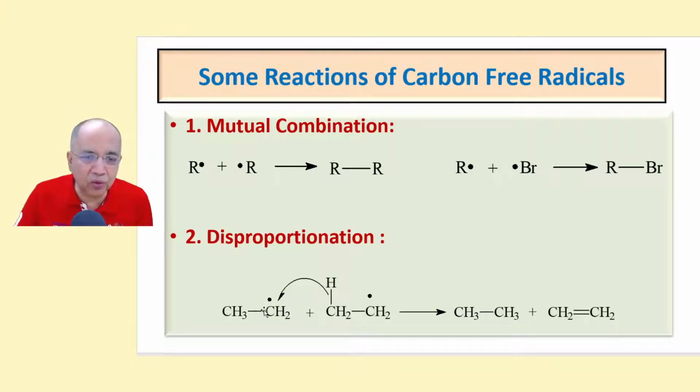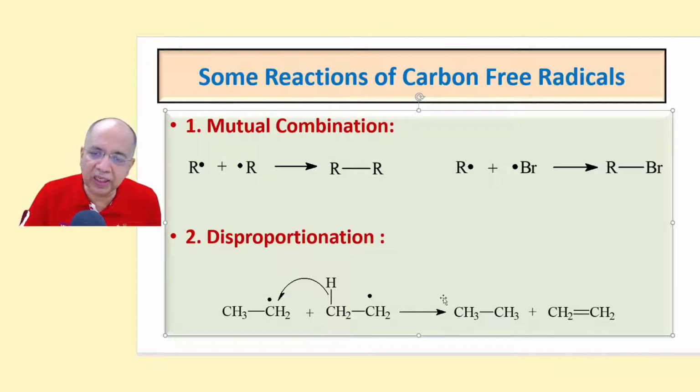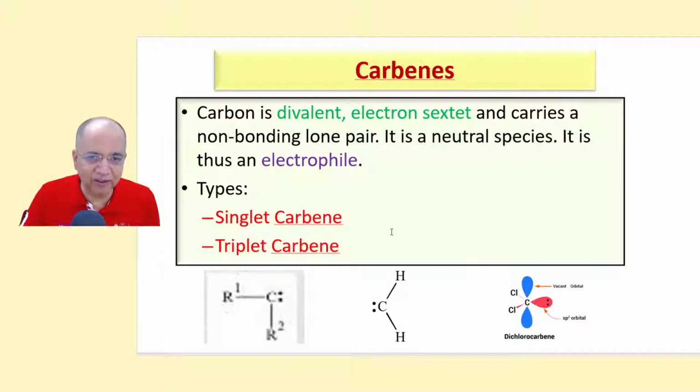There is no need to give another fish hook arrow on this side, another fish hook arrow from this side. This unpaired electron on carbon and the unpaired electron already there on the other carbon will unite to form a pi bond. And this carbon dot will join with H dot to form CH3. That is called disproportionation. An alkane and an alkene will be formed by the disproportionation of the ethyl free radical.